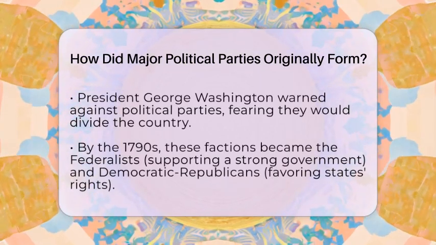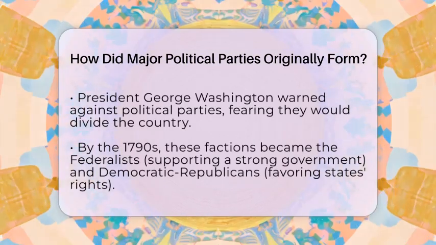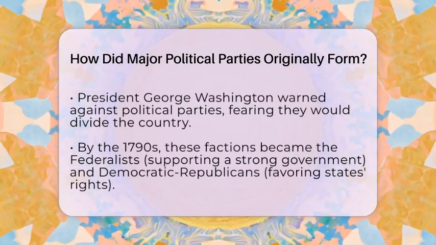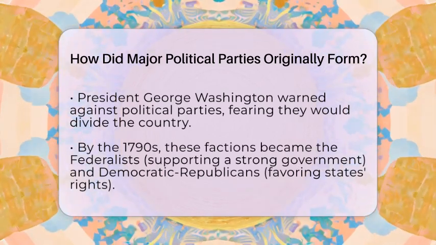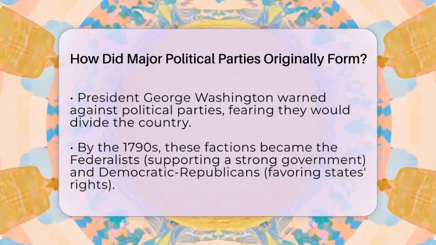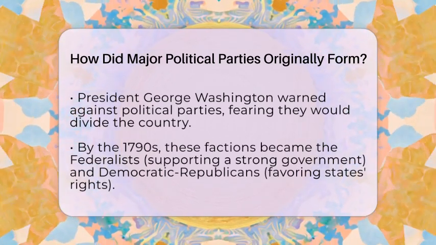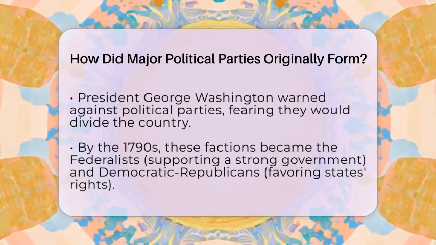The Federalists, led by Hamilton, wanted a strong government and good relations with Britain. The Democratic Republicans, led by Jefferson and Madison, supported states' rights and an economy based on farming. Over time, the Democratic-Republican Party grew stronger, and the Federalists faded away after the War of 1812.